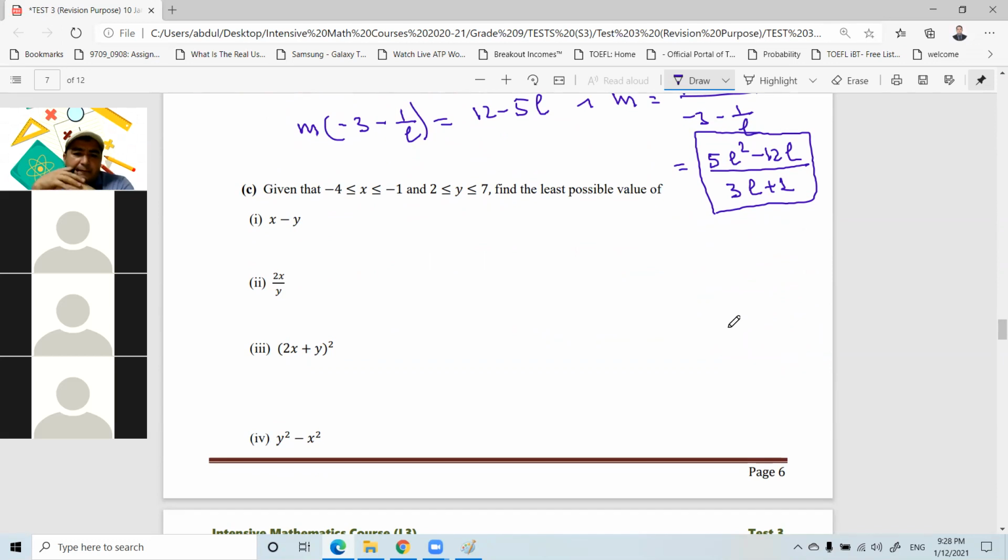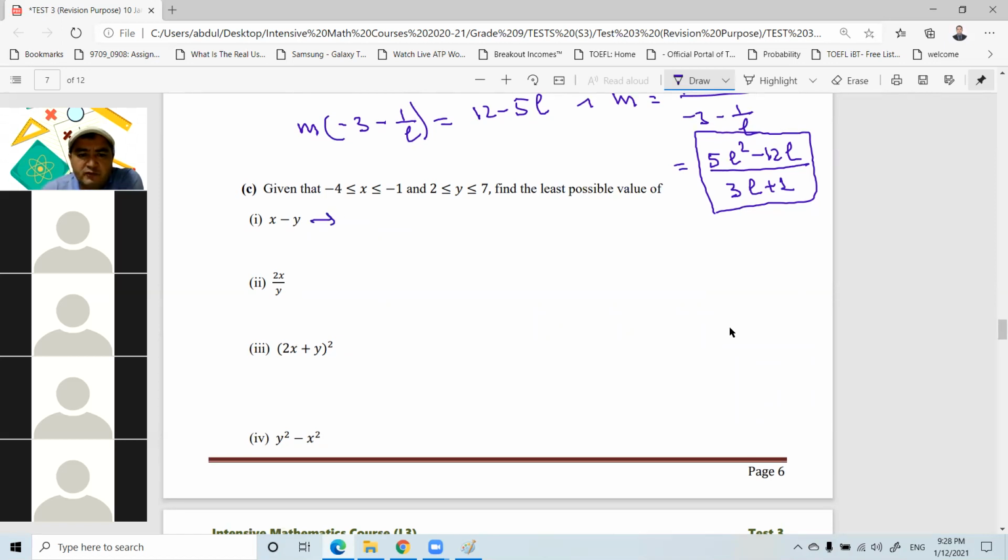Javid, are you there? Yes. Javid, the first question is for you here. Question C, given that x ranges from -4 to -1 and y from 2 to 7, find the least possible value of x minus y. So what is the minimum value of x minus y?